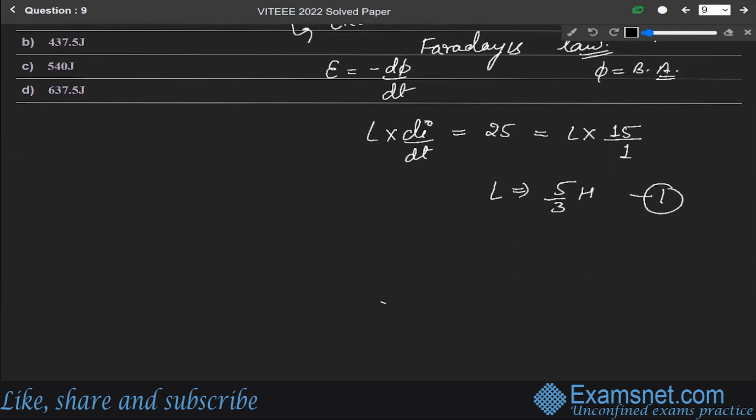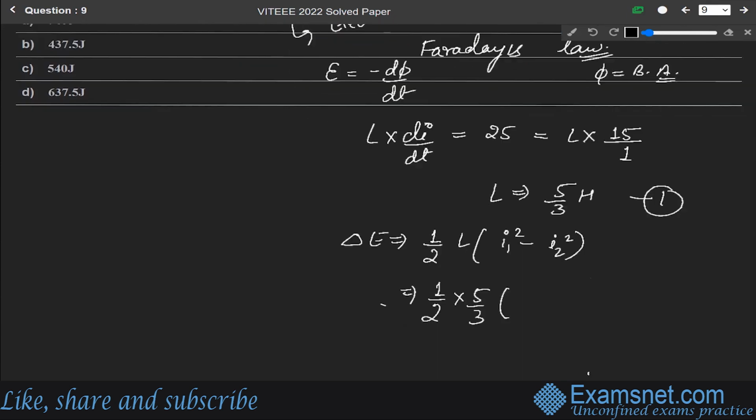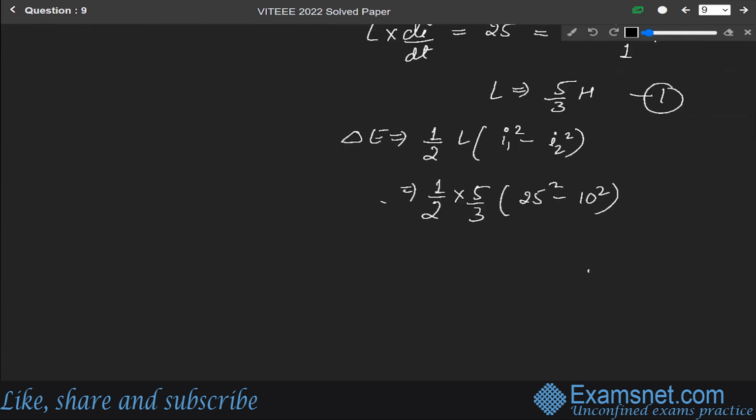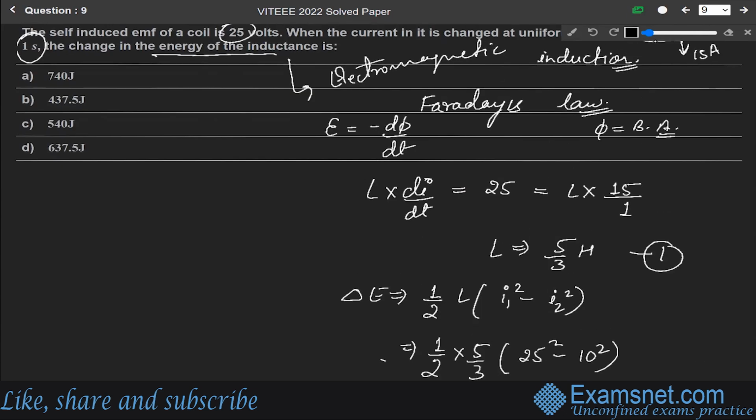So the change in energy of the inductance, delta E, will be equal to 1 by 2 L (I1 square minus I2 square). So it will be equal to 1 by 2, where L is 5 by 3 Henry, I1 is 25 and I2 is 10. So 25 square minus 10 square. Simplifying it, we get delta E equal to 437.5 joule. Okay, this is the final answer. So the correct option is option B.